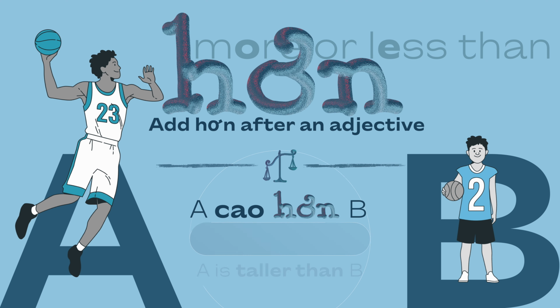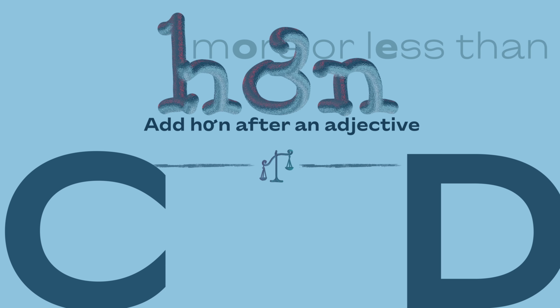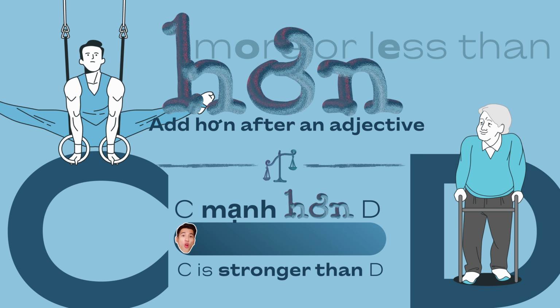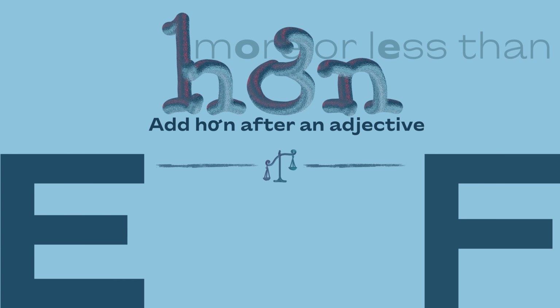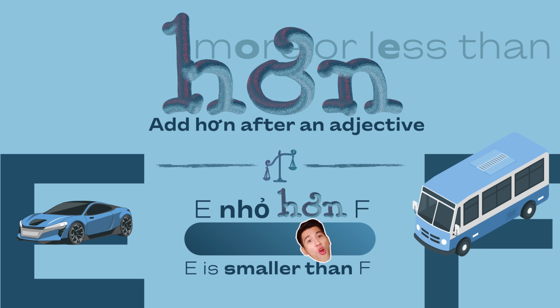For example, A cao hơn B. A is taller than B. C mạnh hơn D. C is stronger than D. E nhỏ hơn F. E is smaller than F. How easy and simple is that?